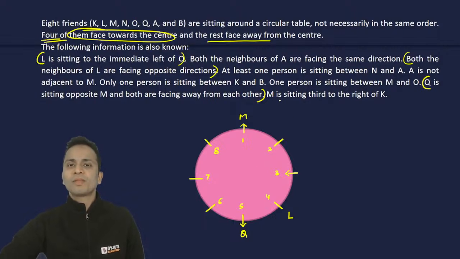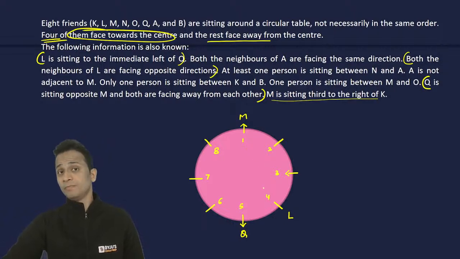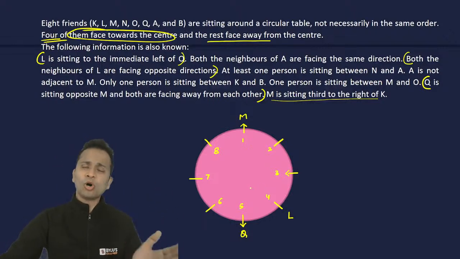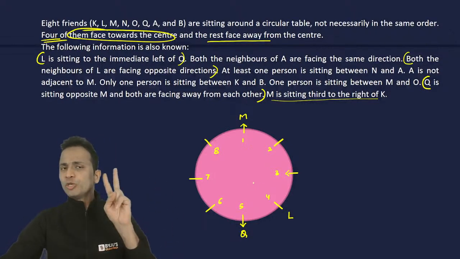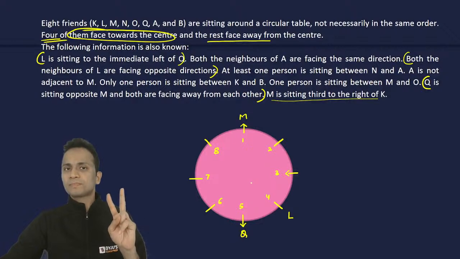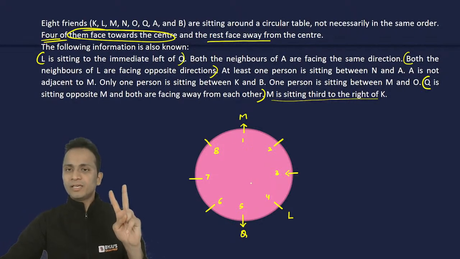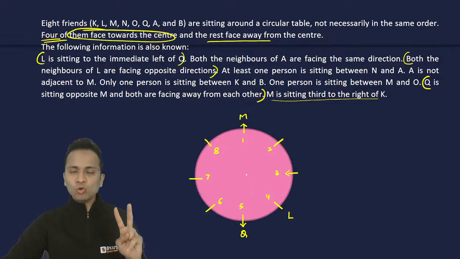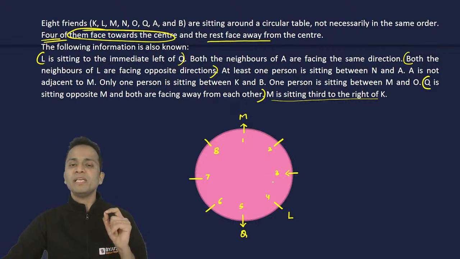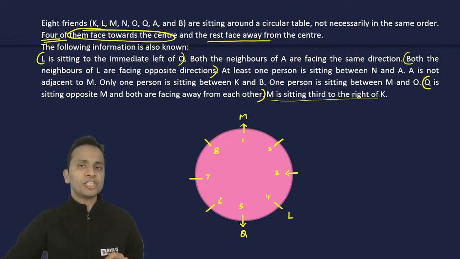I will leave. M is sitting third to the right of K. Look at this. Third to the right or to the left, whatever, there should be two persons between M and K. If there are two persons between M and K, the position of K can be either at chair number 4 or at chair number 6.